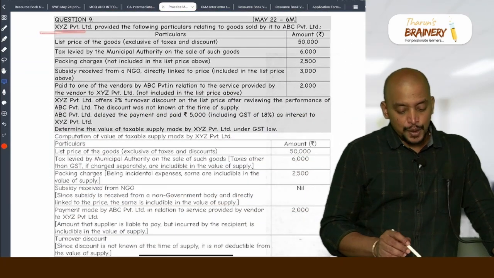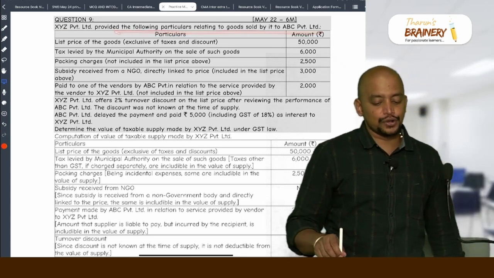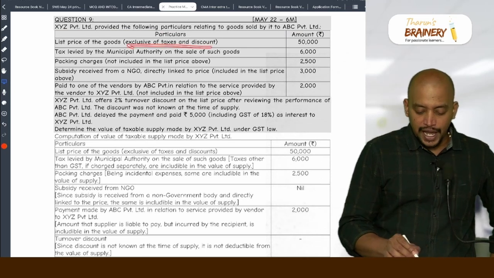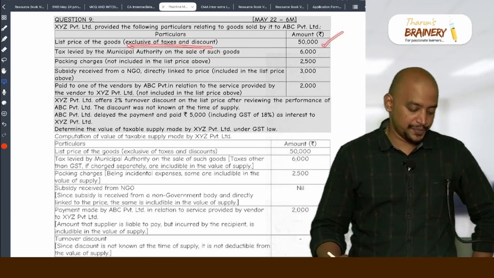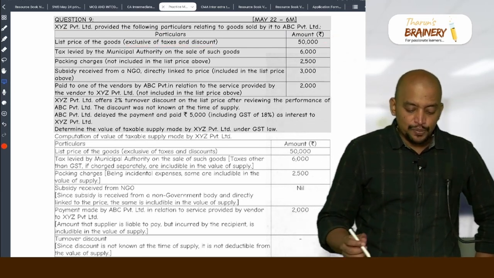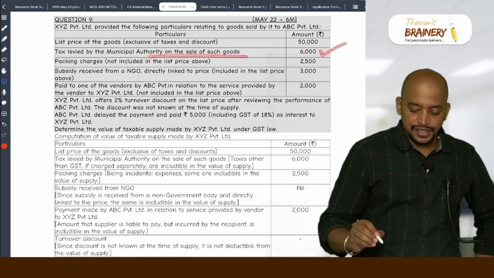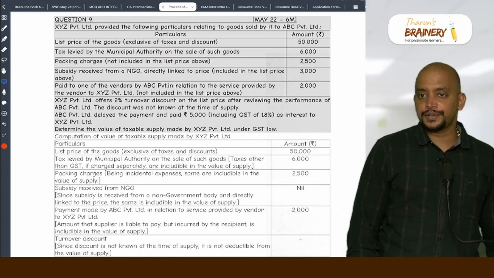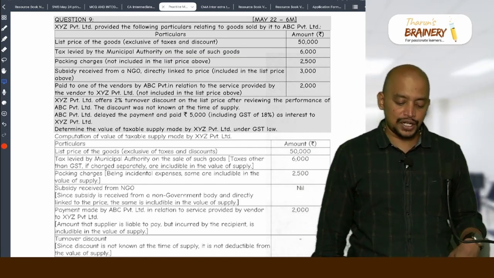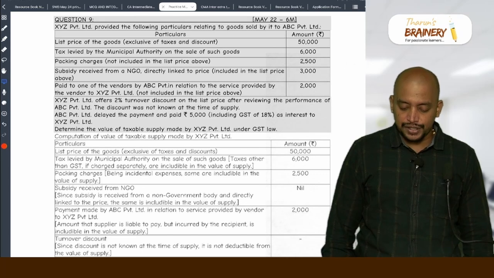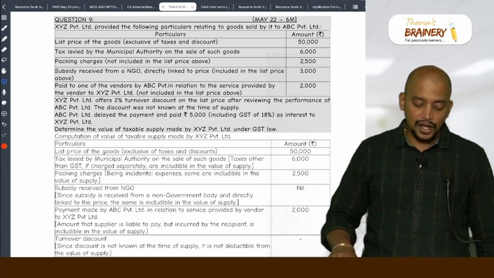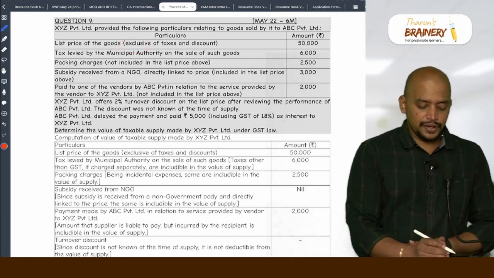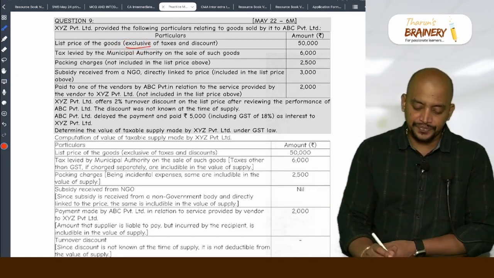XYZ Private Limited provided the following particulars relating to goods sold by it to ABC Private Limited. List price of the goods exclusive of tax and discount is 50,000. Tax levied by municipal authority on sale of such goods is 6,000. So what is your answer? That 6,000 to be included or to be excluded? That 6,000 is to be included. In the given price it is not included, so therefore we need to add. How do you know that it is not included? Exclusive of taxes and discount, therefore we need to add.